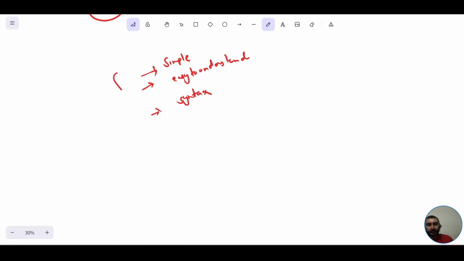And I'll compare with the help of one code. I'll be coding the same stuff in Java and in Python as well, and then I'll try to compare how easy Python is, how much easier it is for anyone to write code in Python.